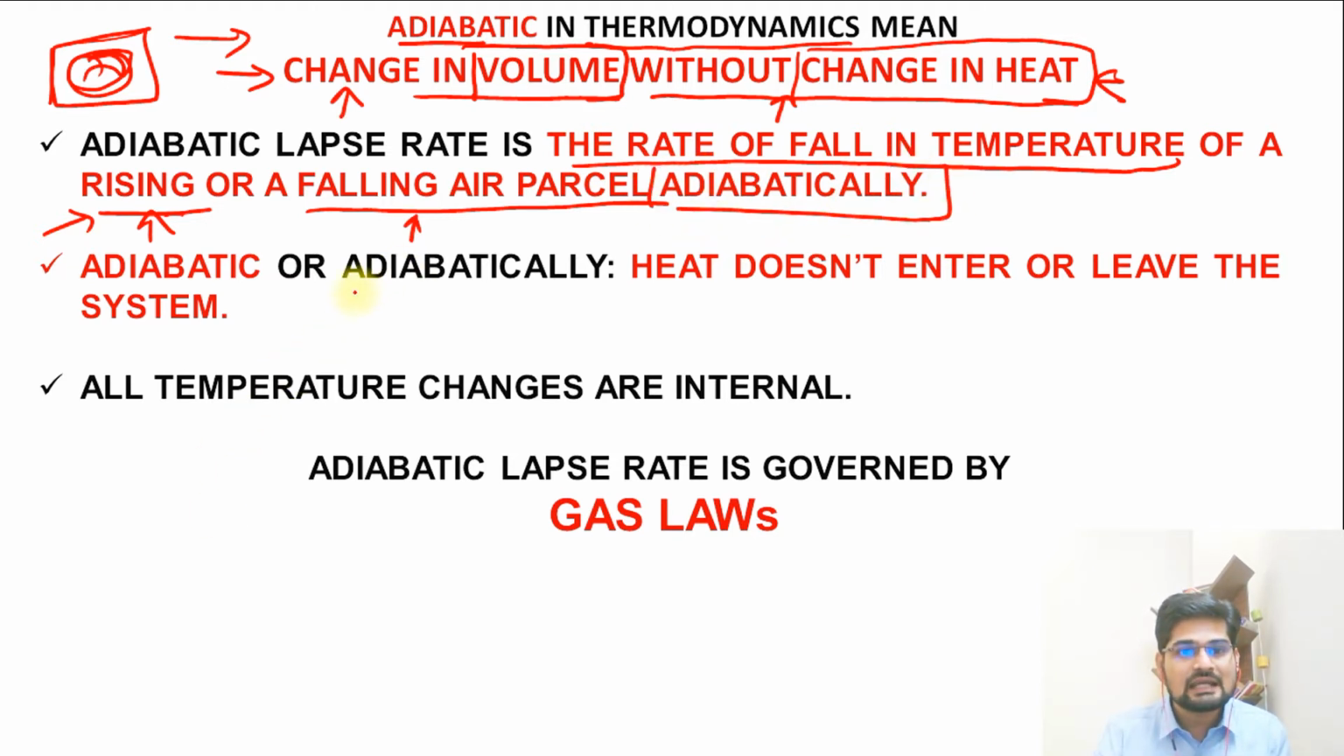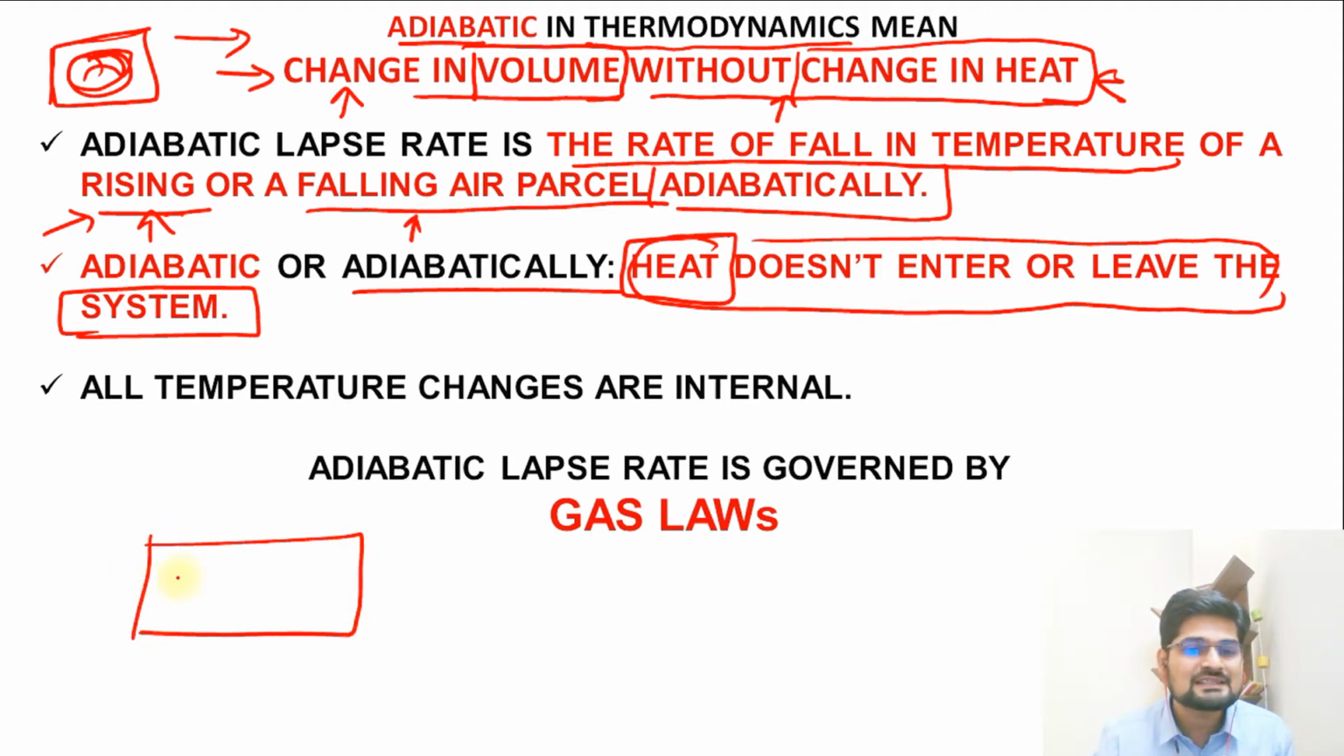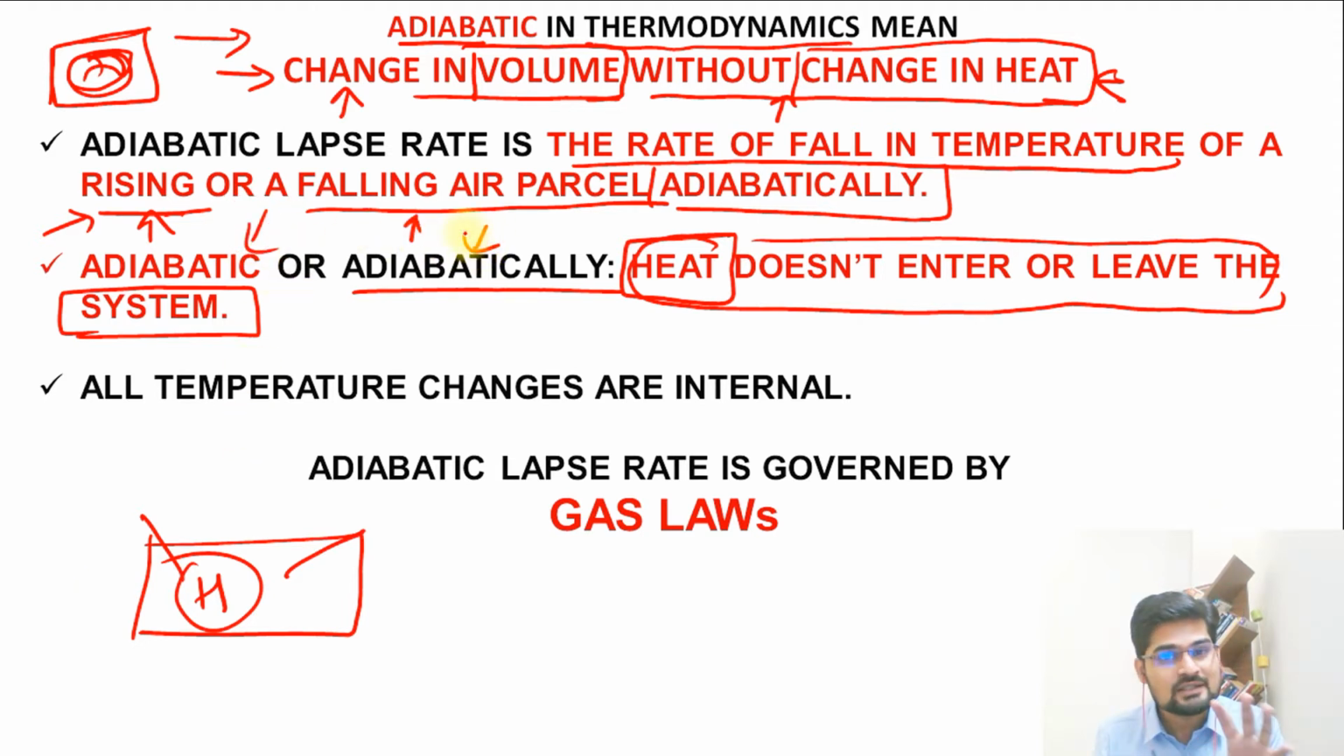So adiabatically, heat does not enter or leave the system. The entire crux of the matter, always remember, is that the one thing which is constant here, in a system, what is impossible? The heat factor. So heat is not going to leave or enter this system whenever we say adiabatic process. It means a system where heat transfer does not happen. Right? So that is important.